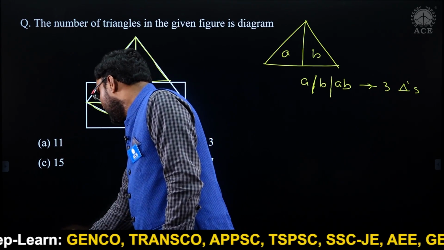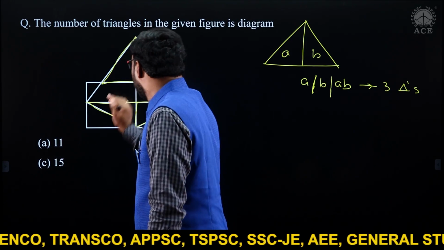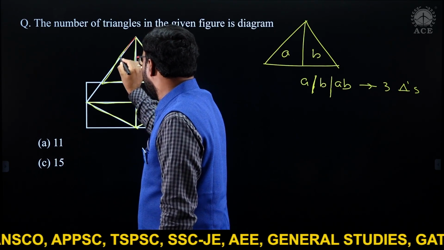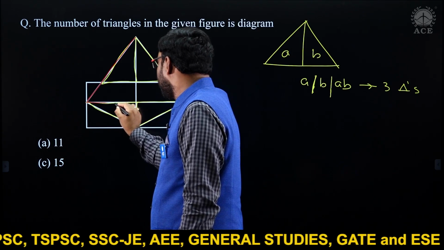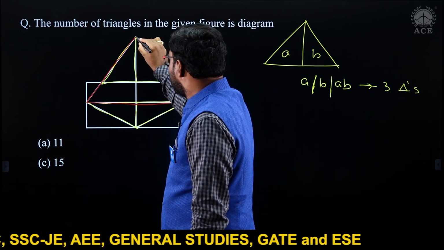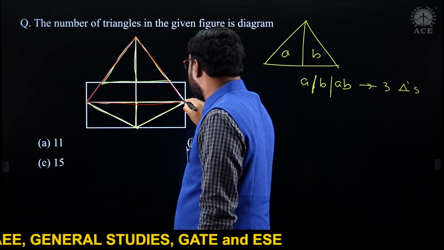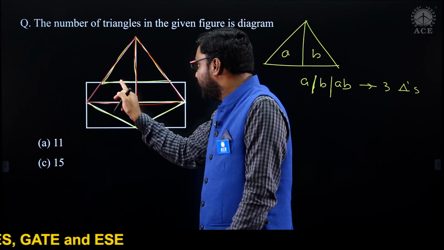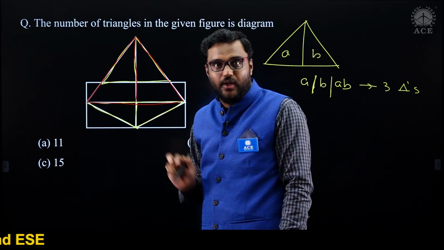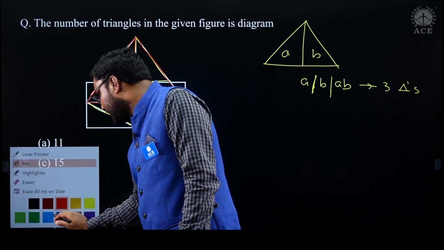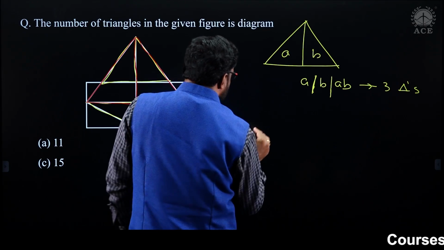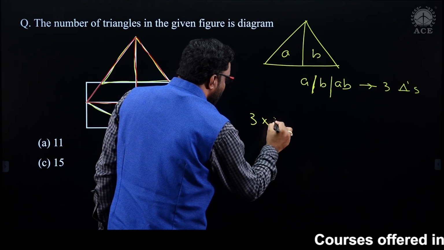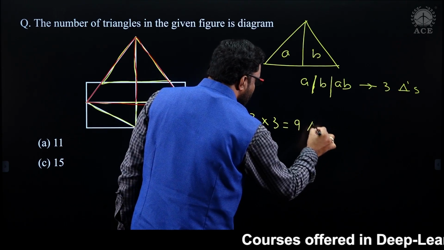Okay. There is one more diagram, the third one. Let's consider this is the third one. You can observe here, 3. Each one is 3 triangles, like that we have 3. You can observe this third one. So first one, this red one and this yellow one, 3. Right, so each one is contributing 3 triangles. So 3 into 3, 9 triangles for us.